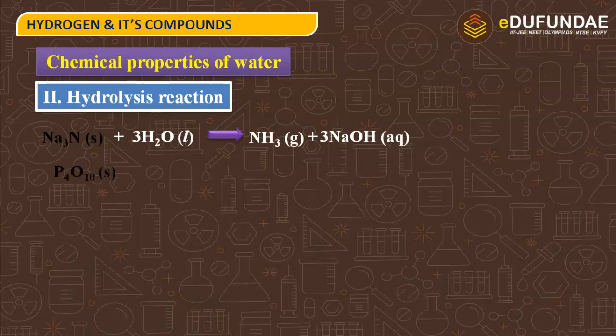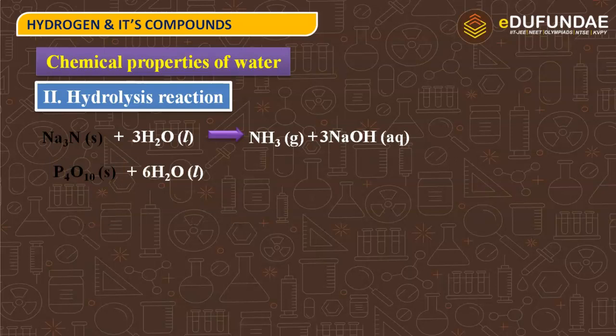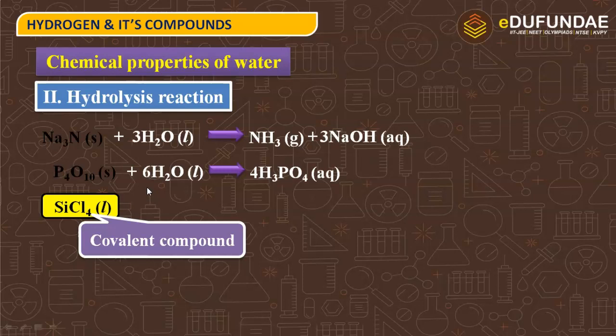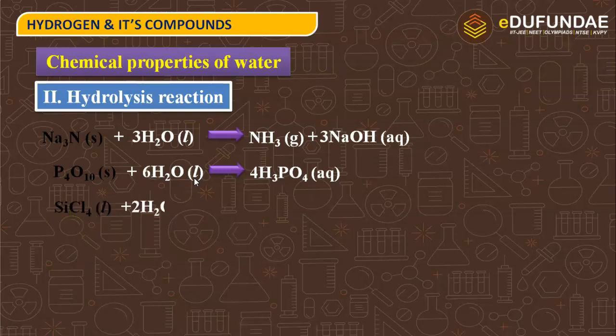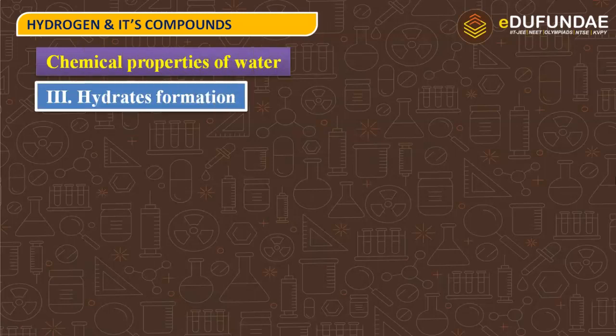Next is phosphorus oxide, which is a covalent compound. When it reacts with water, it gives phosphoric acid. The next compound is also a covalent compound, that is silicon tetrachloride, and when it reacts with water, it gives silica, that is SiO2, plus HCl. The next chemical property of water is hydrate formation.